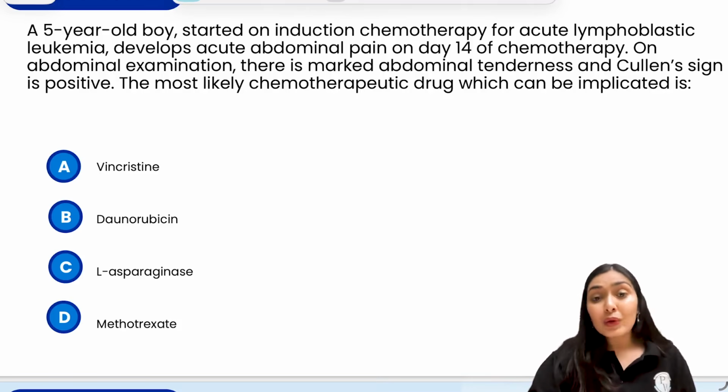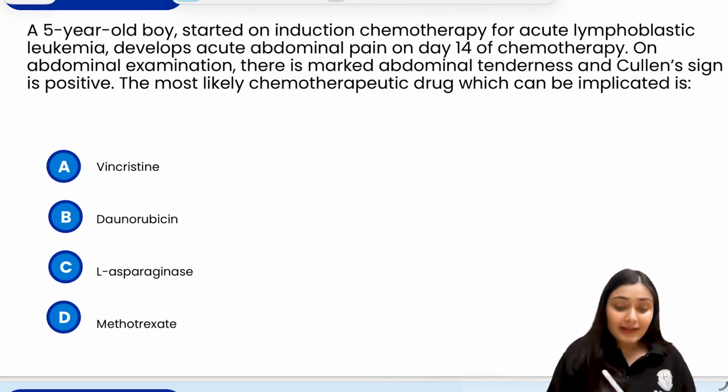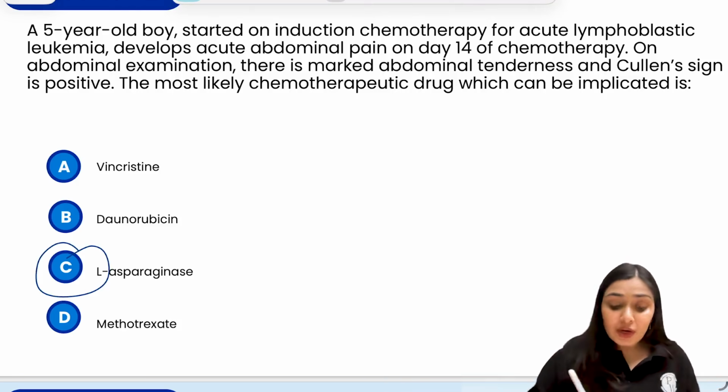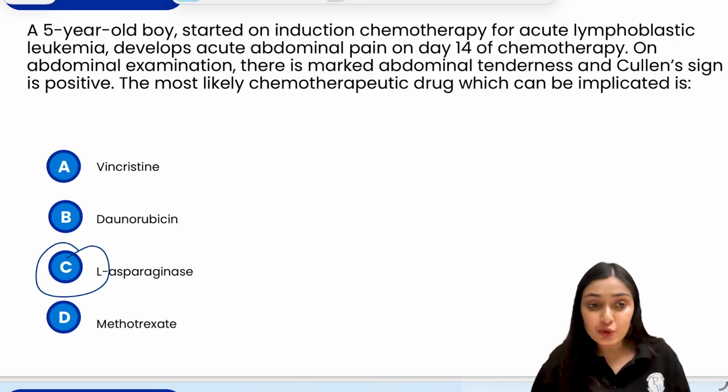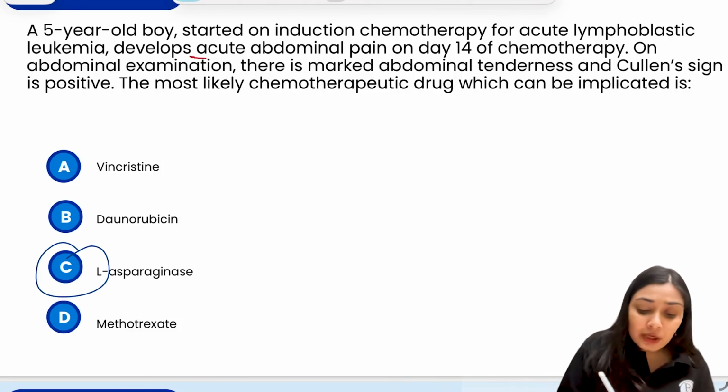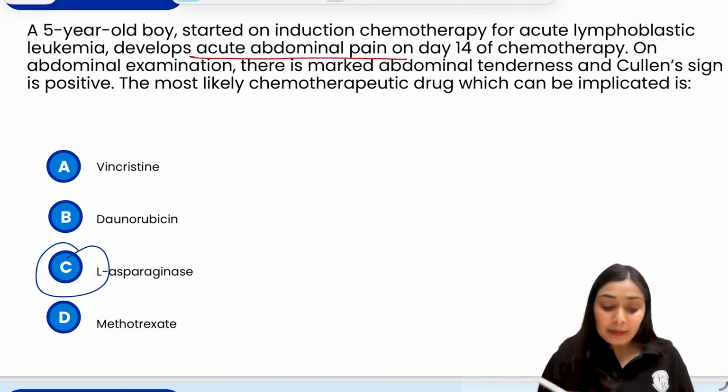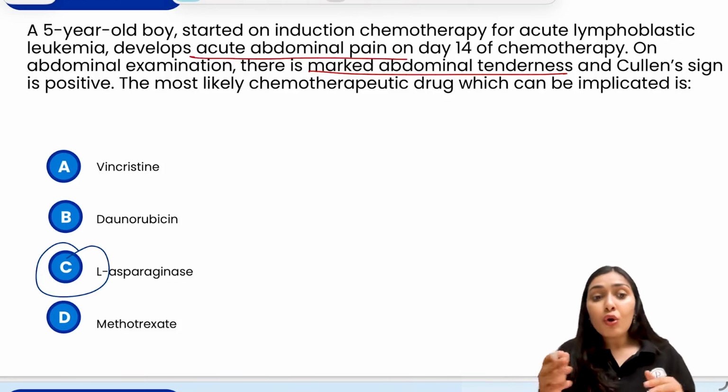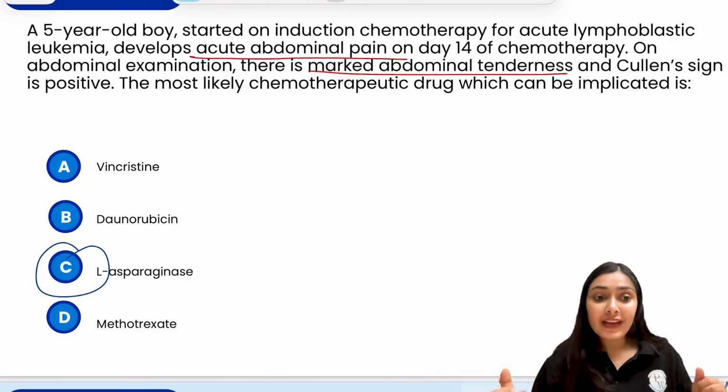First of all, acute abdominal pain post chemotherapy for ALL. Think of acute pancreatitis that is caused by L-asparaginase. So the correct answer over here is L-asparaginase. Here the child exactly shows the classical features, right? The child develops acute abdominal pain and abdominal tenderness during the induction therapy of ALL.